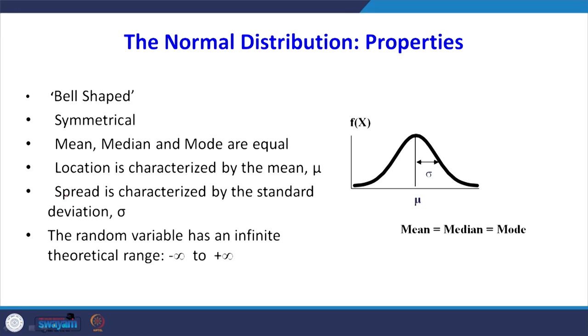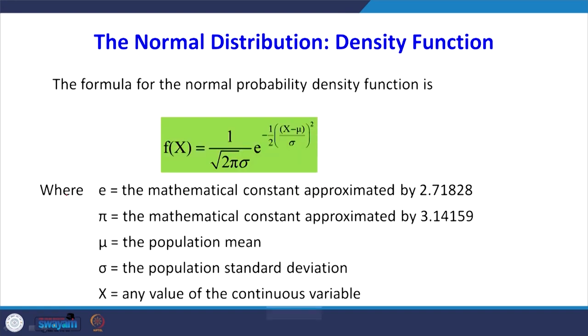Another important property: mean, median and mode are equal. The location is characterized by its mean mu. The spread is characterized by standard deviation. The random variable has an infinite theoretical range, that is minus infinity to plus infinity.